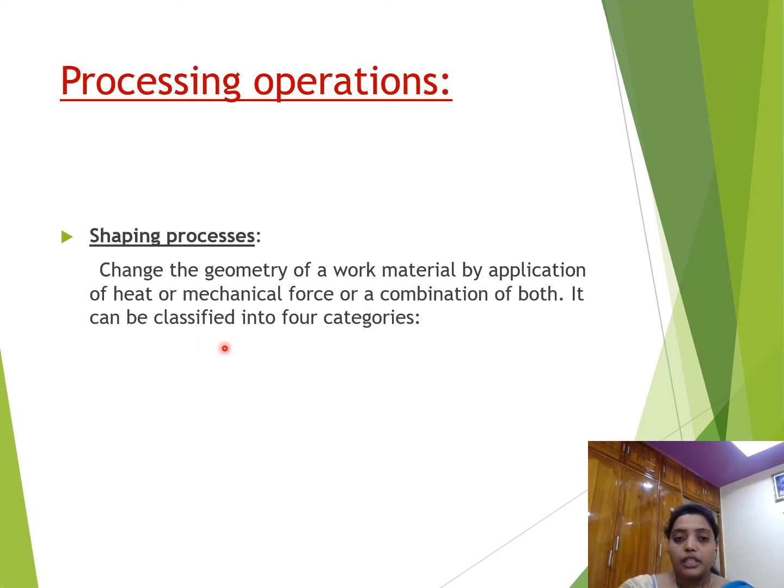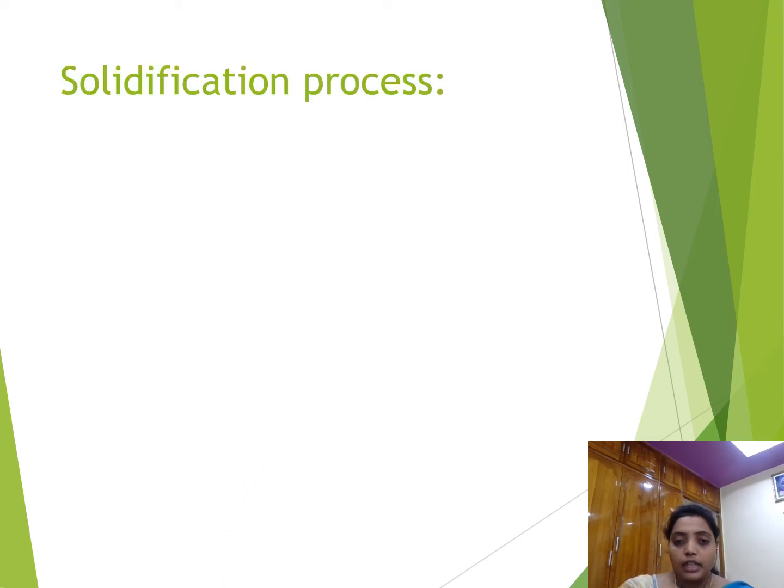It can be classified into four categories. Okay, in the chart you already saw all these. Changing the geometry of the work material by the application of heat or mechanical force, or a combination of both, is known as shaping processes. Mainly they are divided into four categories. Let us see what they are.